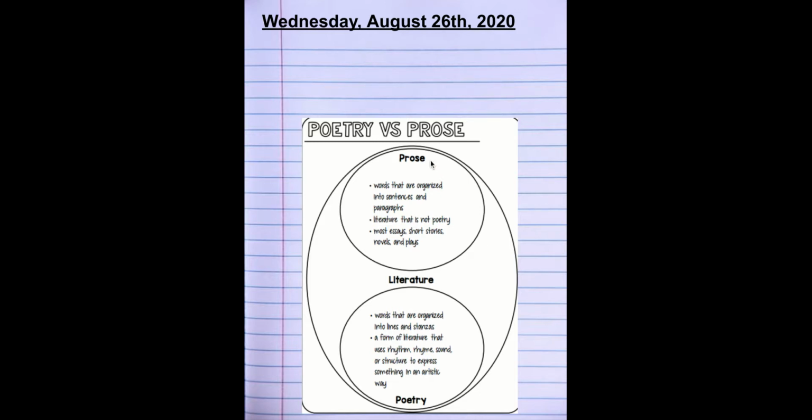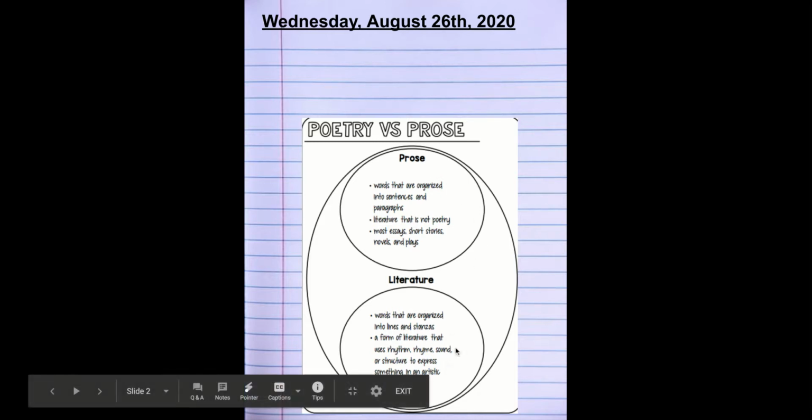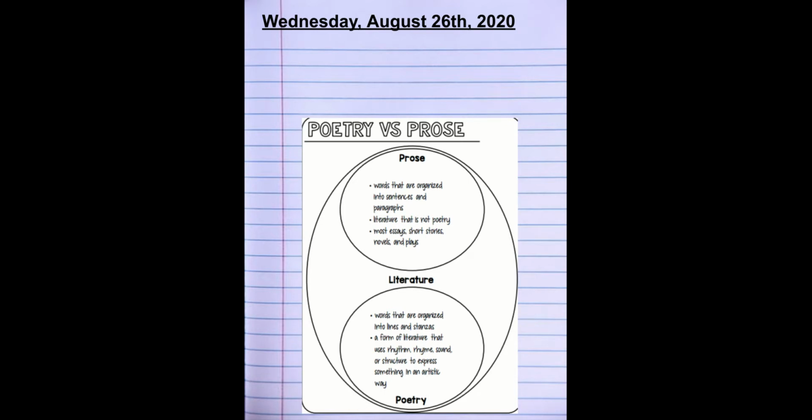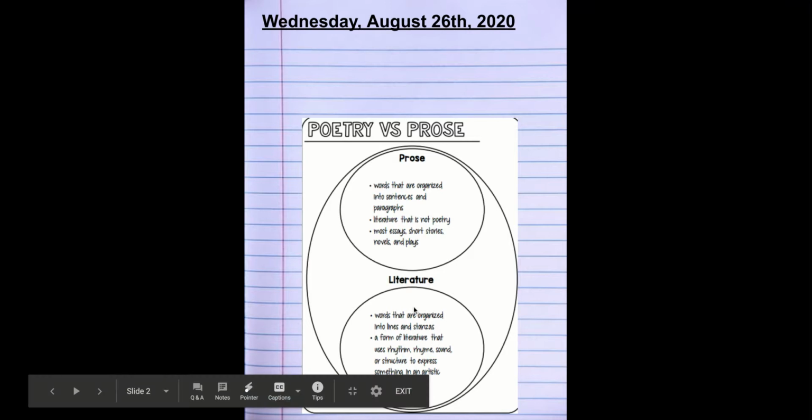One is titled prose, and the other is titled poetry. What that means is that prose and poetry are both considered literature. But if you look at the two smaller circles, they do not cross, which means that poetry is not prose and prose is not poetry.